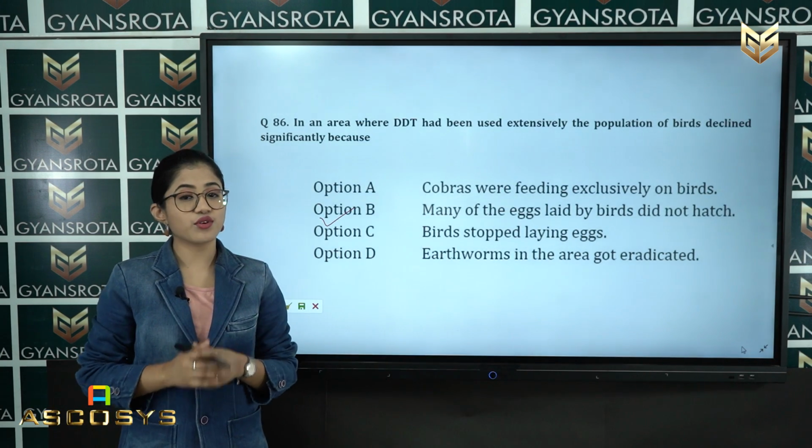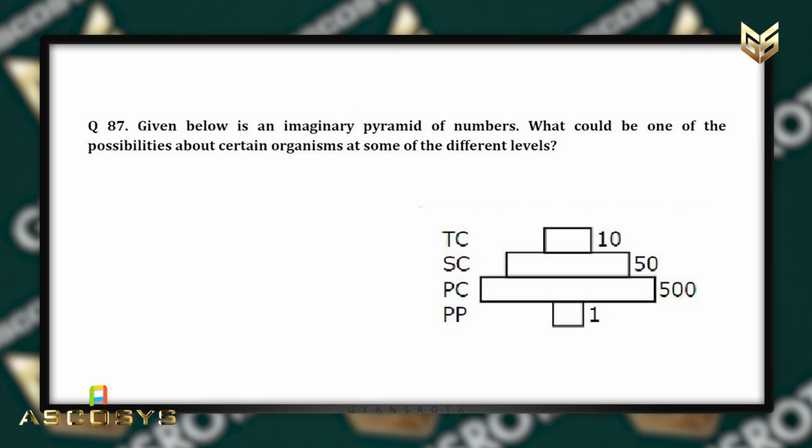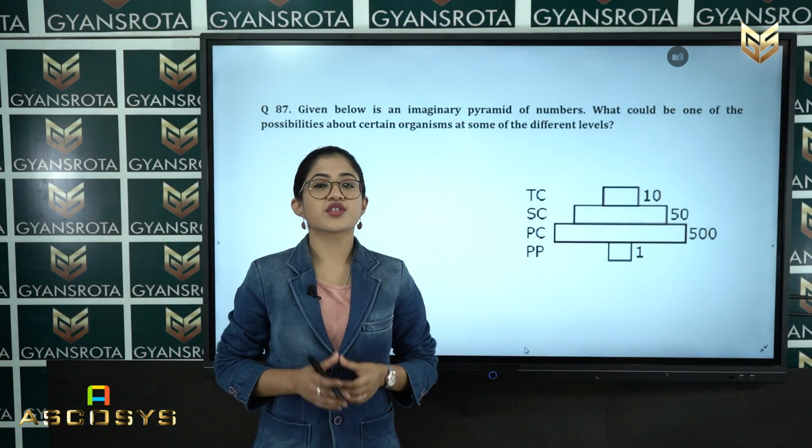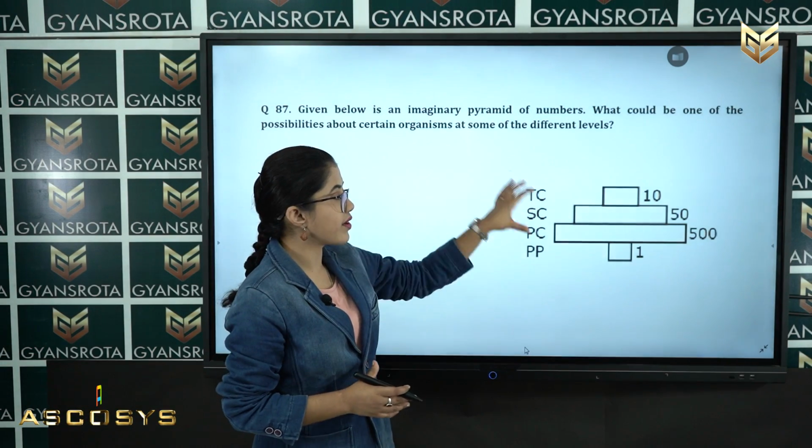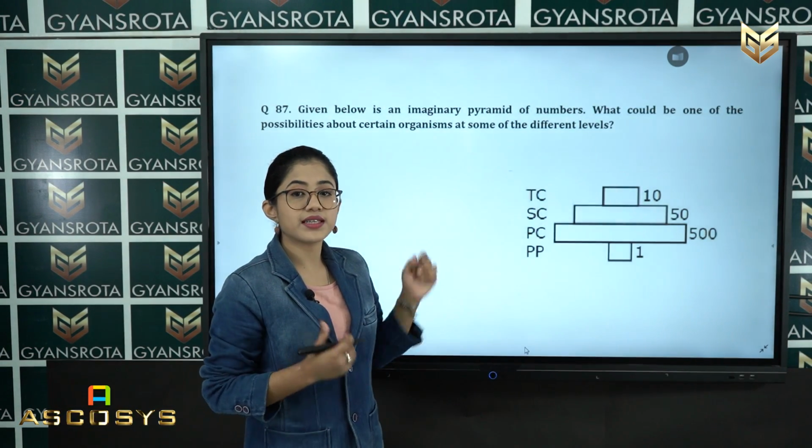Now let's see the next question, that is question number 87. Given below is an imaginary pyramid of numbers. What could be one of the possibilities about certain organisms at some of the different levels? Student, you can see this is a pyramid. So what type of pyramid is it?